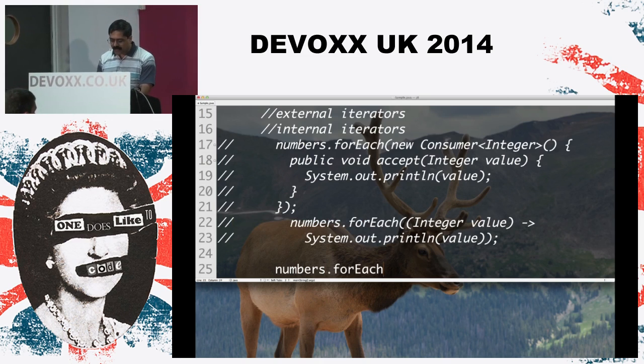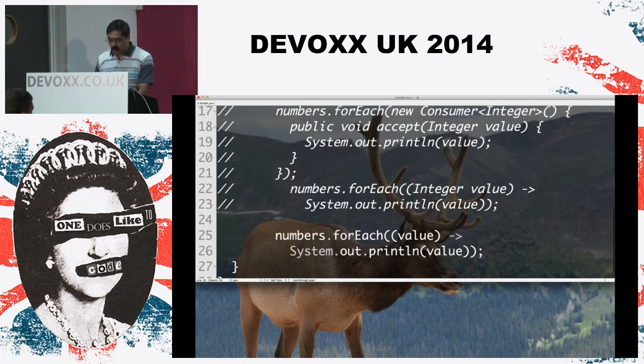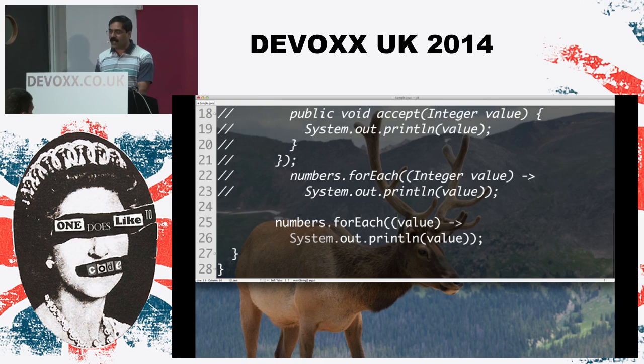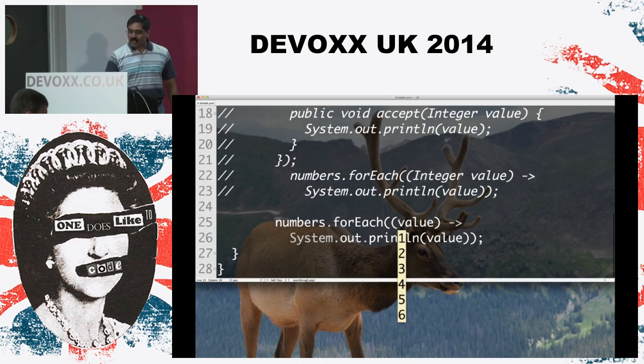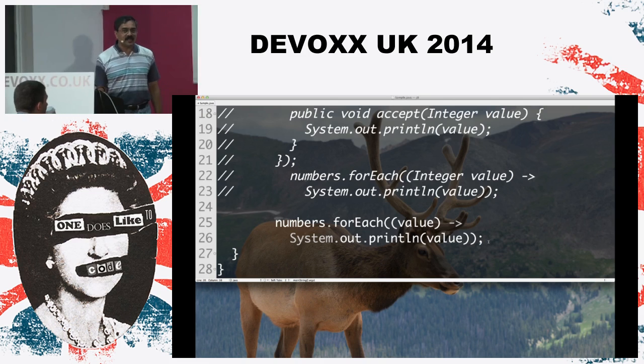We could simply say for each, and we could say value, and then we could simply output just the value, as you can see right here. So notice what we just did. We removed the type information. So for the very first time in a long time, Java is finally intelligent. We don't have to specify that information anymore, and it kind of infers based on the context.